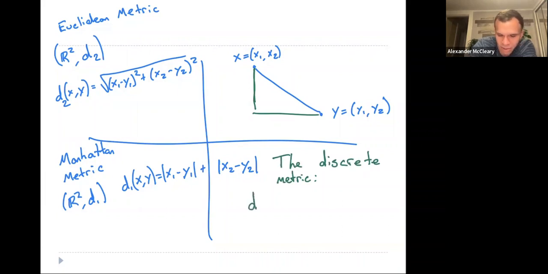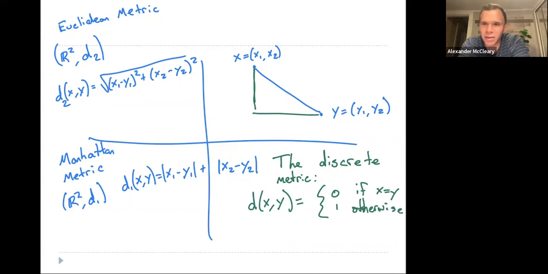So here, the metric is going to be defined as the distance between x and y is equal to 0 if x is equal to y, and 1 otherwise. So you can check that this is a metric. It's not a very interesting metric, but it is a metric.